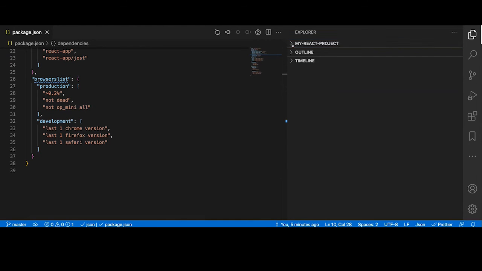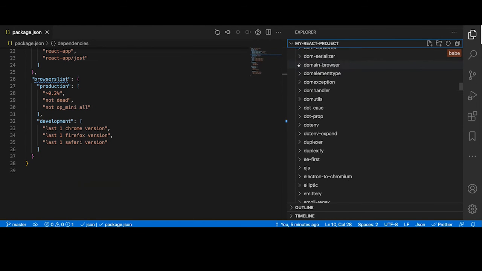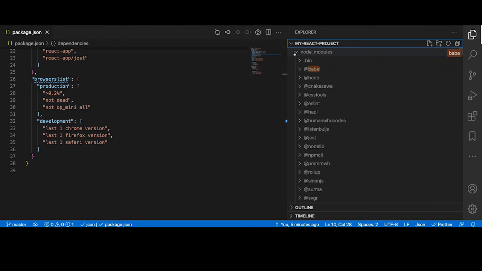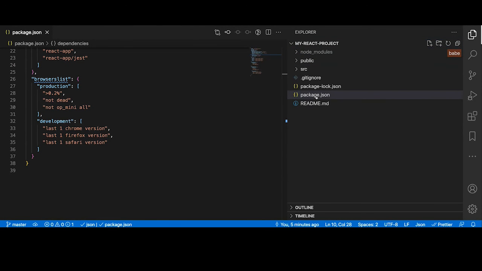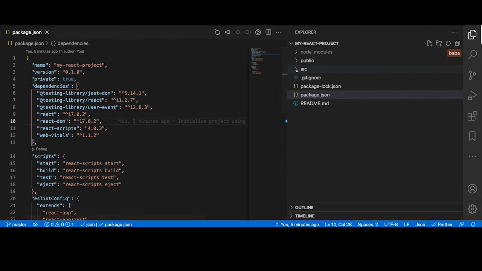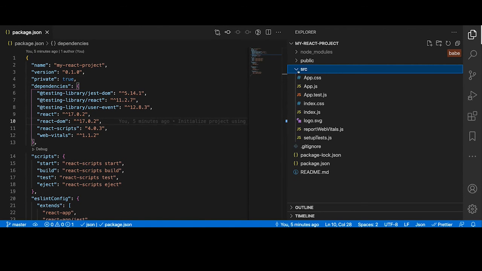Let me close this. Okay. So this is package.json. Now let me open the source folder. In the source folder, we have some files already added. We have index.js. We have this component. We have some logo SVG, and we have this public folder.